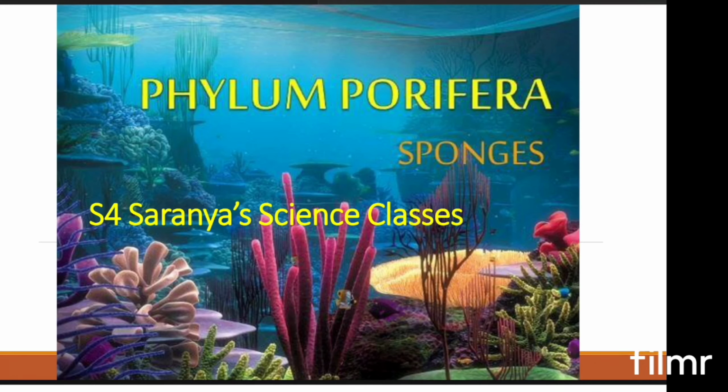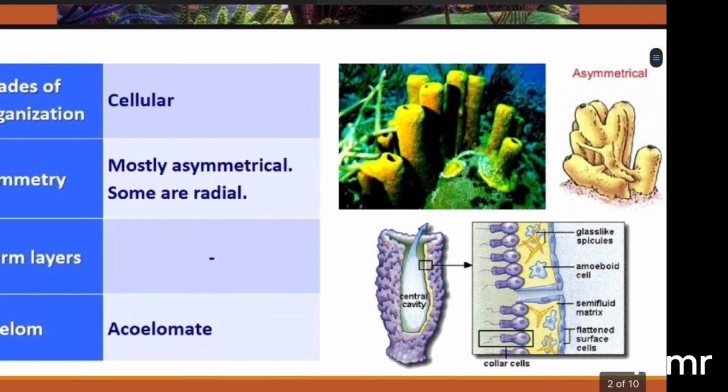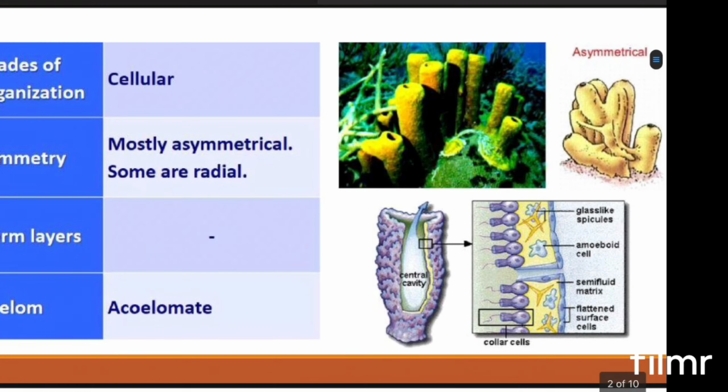Today we are going to discuss phylum Porifera, the pore-bearing animals, otherwise known as the sponges, which is the first phylum of the animal kingdom. You can see here some of the features we are going through. These all show cellular level organization. That means they are multicellular, but not forming any tissue. These are aggregates of cells, so we can say they show cellular level of organization.